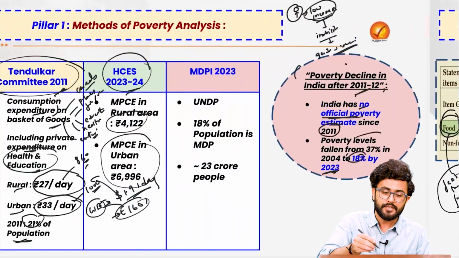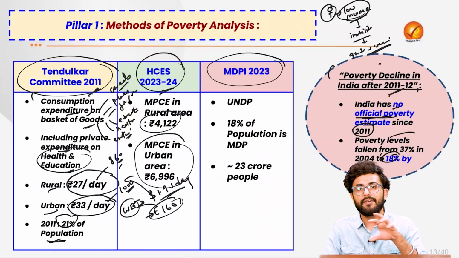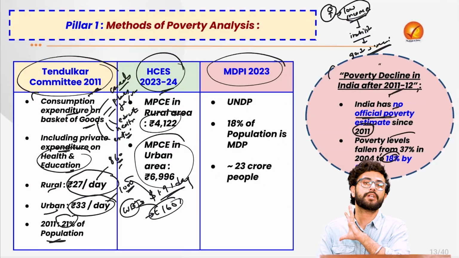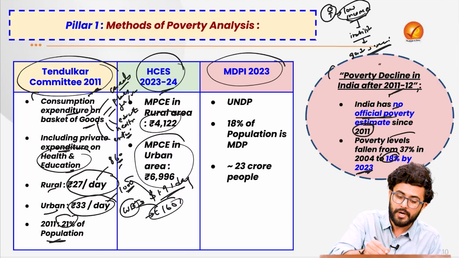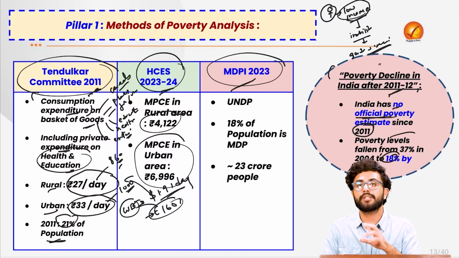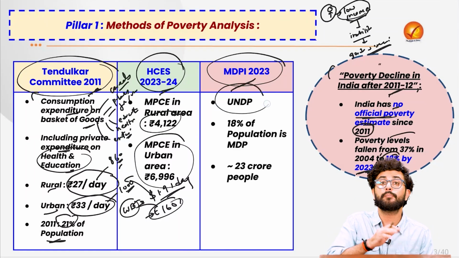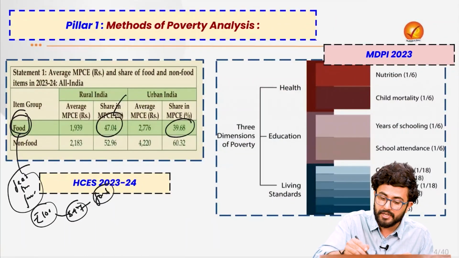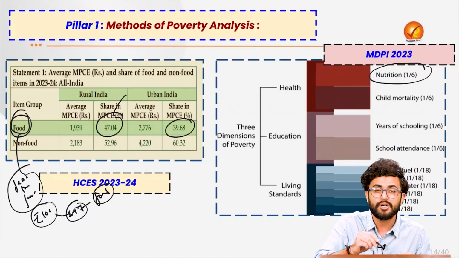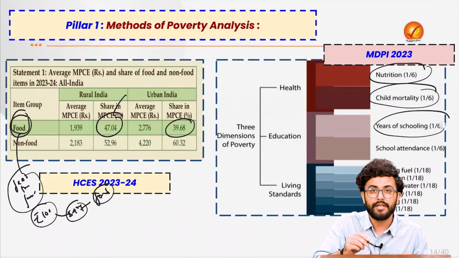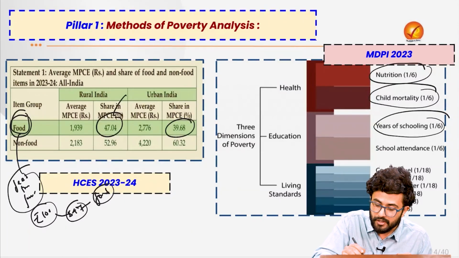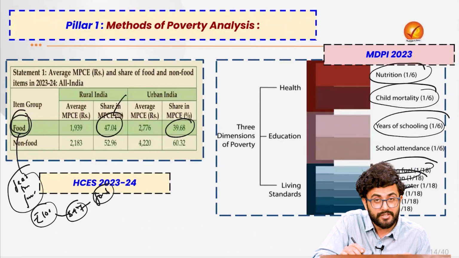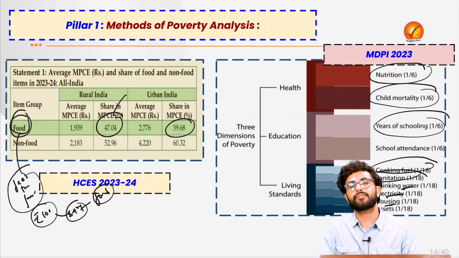The third is that, okay, if we want to have a much more holistic coverage of the poverty which exists in our country, we can also refer to the Multidimensional Poverty Index 2023, which is released by the United Nations Development Programme, where there are much more holistic indicators. For example, the level of nutrition, the child mortality, the years of schooling, the expenditure on cooking fuel, the sanitation, drinking water, access to electricity, housing, etc.